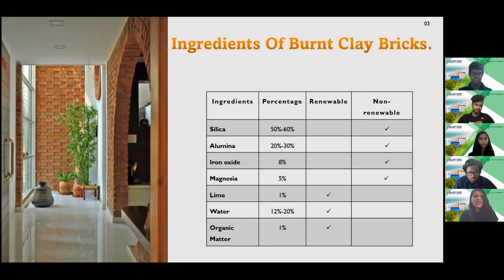Lime, water, and organic matter are renewable ingredients, and silica, alumina, iron oxide, and magnesia are non-renewable materials. To sum up, the percentage of non-renewable ingredients is higher than the percentage of renewable materials. That is also a good point to help us understand the need for a substitute for clay bricks. Then Kavit will talk about the properties of clay bricks.